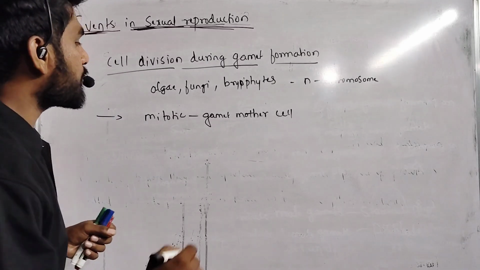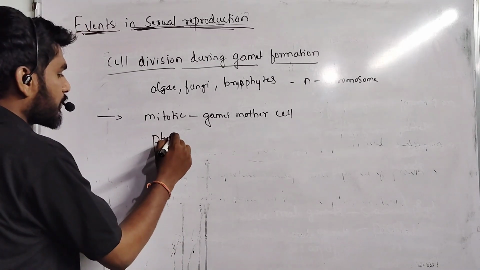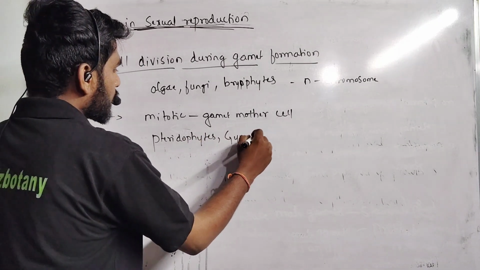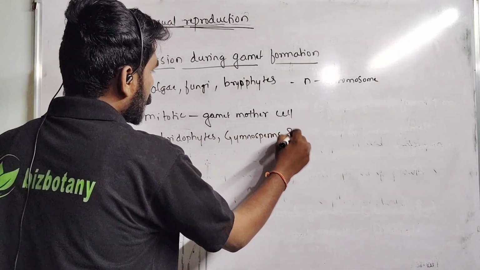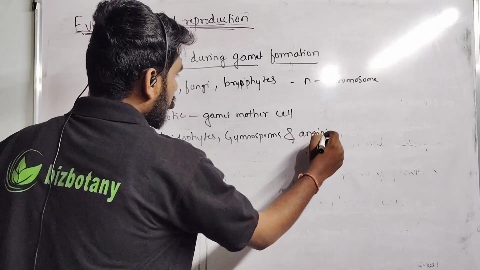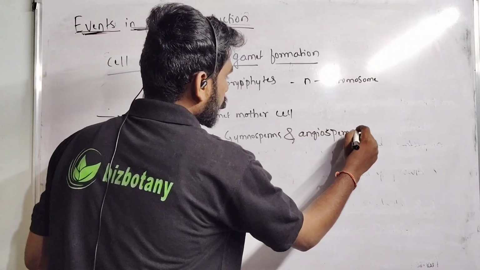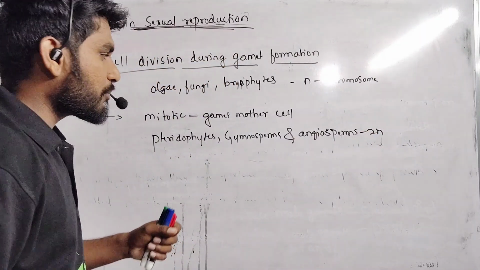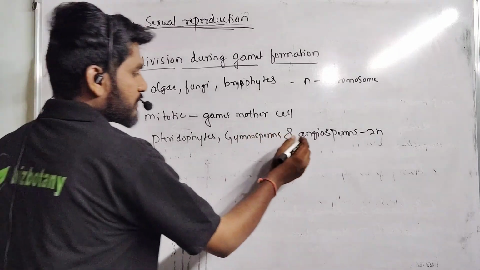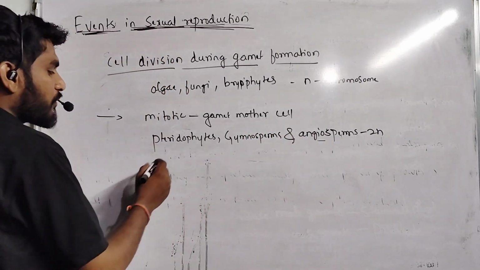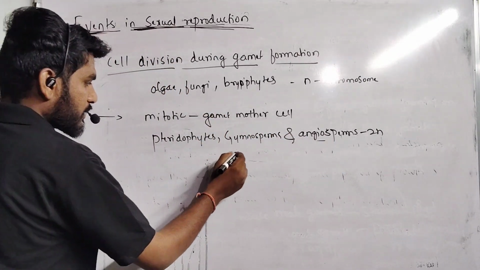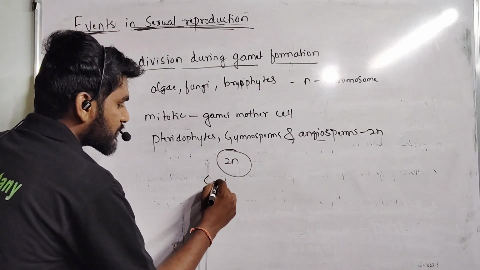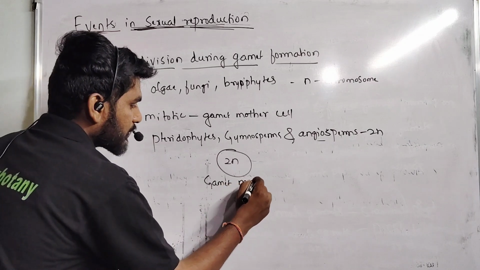But what about higher plants like pteridophytes, gymnosperms and angiosperms? The plant body is made up of 2n number of chromosomes. It contains a diploid set of chromosomes in the plant body. That's why during the formation of gametes, suppose this cell contains 2n number of chromosomes. This one is a gamete mother cell.